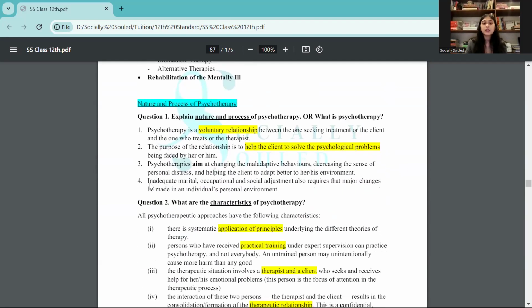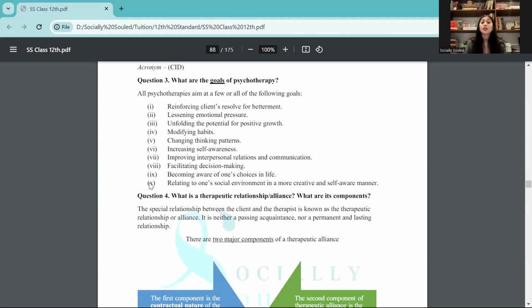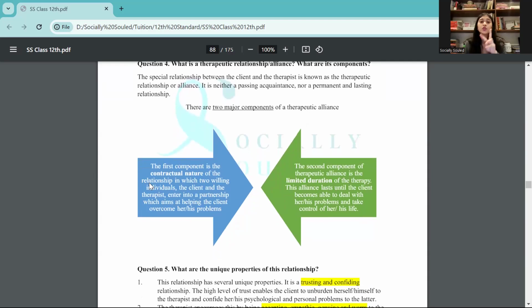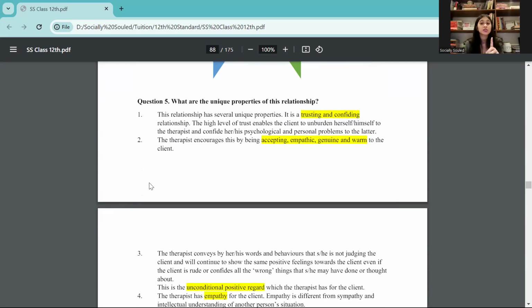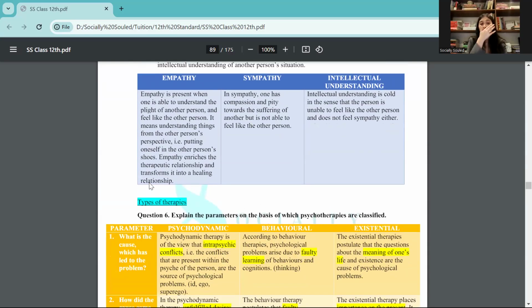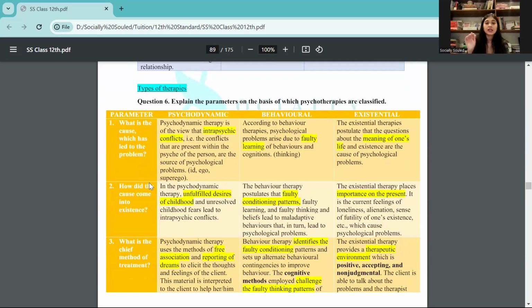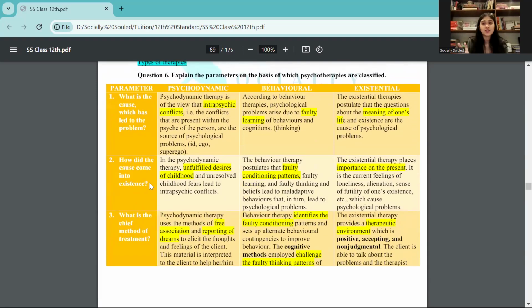All right. So first we are learning what is the nature and process of psychotherapy, learn the characteristics, what are the goals. Then this part, the two components of therapeutic alliance, contractual nature, limited duration. This is very important. Unique properties are important. What is the difference between empathy, sympathy, and intellectual understanding? Then here directly comes types of therapy. This box is actually very important.